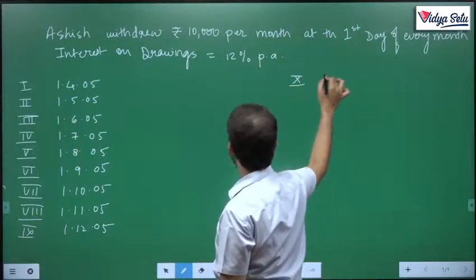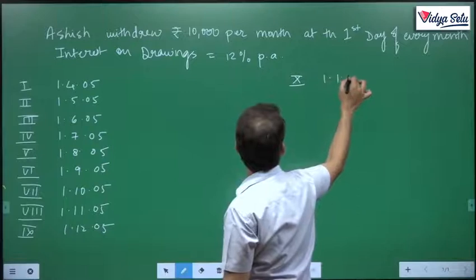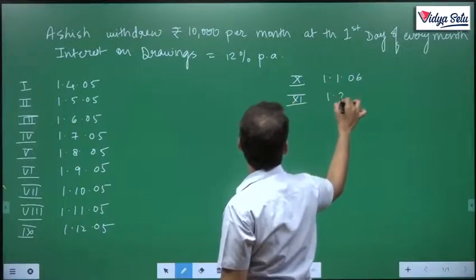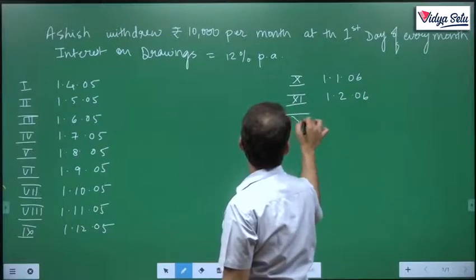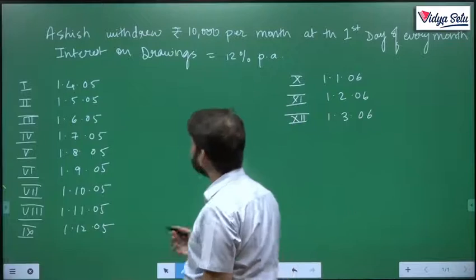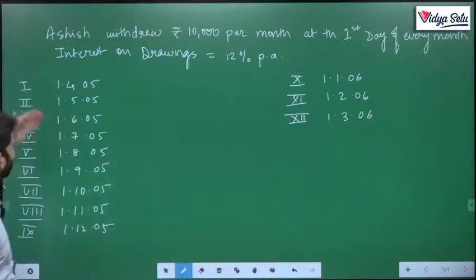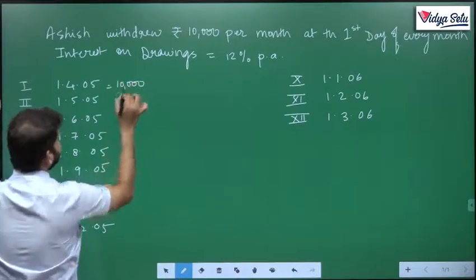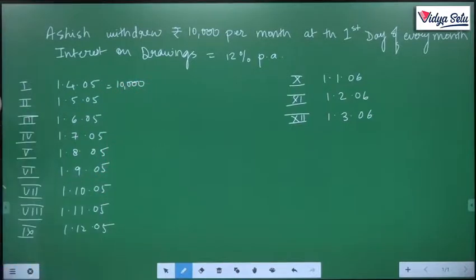Tenth will be on 1/1/06. The last drawing on 1/3/06. So it's a very simple thing. On the first of every month, he withdrew 10,000. So on this date, he withdrew rupees 10,000. This 10,000, he did not give it back to the firm.